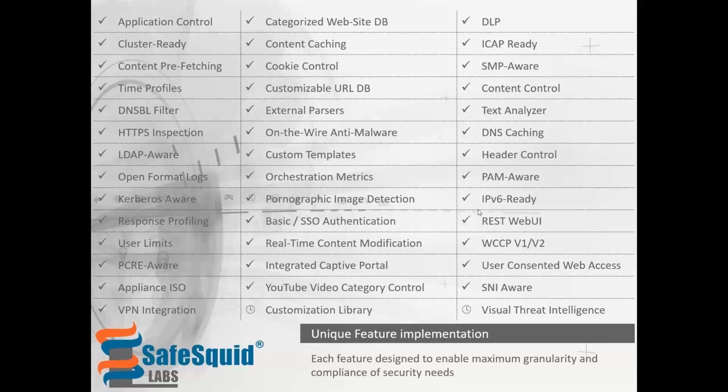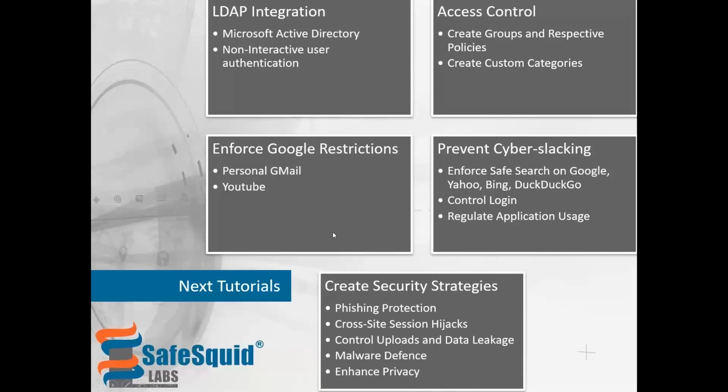Each feature is designed to enable maximum granularity and compliance of security needs. Below are a few how-tos that you can do with SageGrid, and we will be covering that in the upcoming sessions. In next tutorials, we will be covering LDAP integration, access control, enforcing Google restrictions, preventing cyber slacking, creating security strategies, and many more.